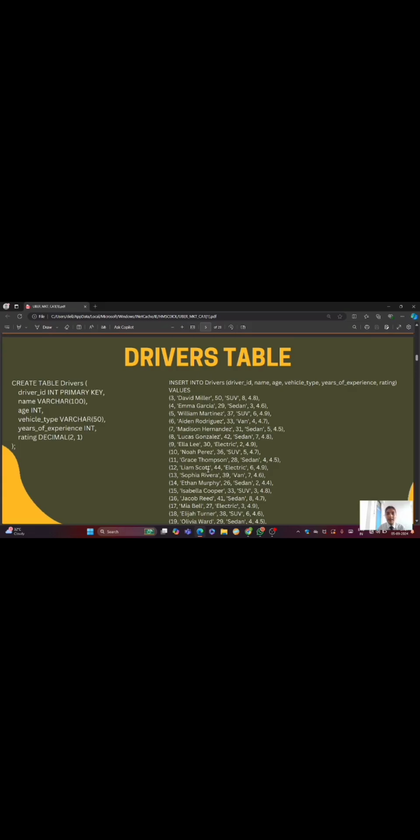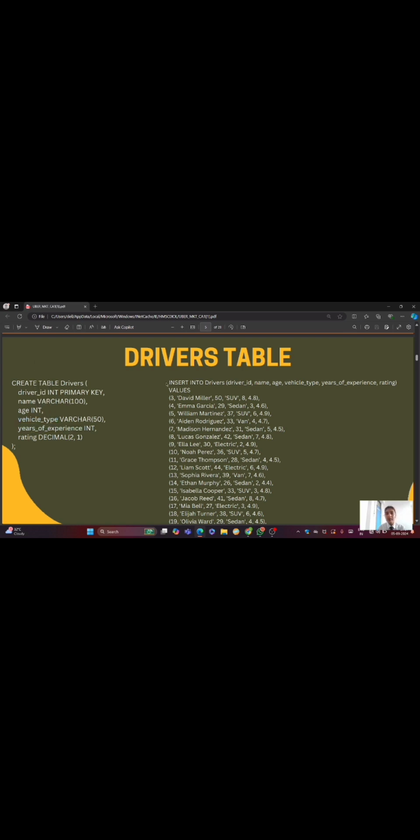Then the next is the drivers table. For creation of the drivers table, we ran this query in MySQL: driver ID integer as primary key, name, age, vehicle type, years of experience, and rating.